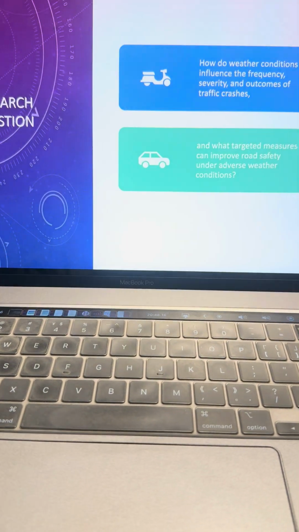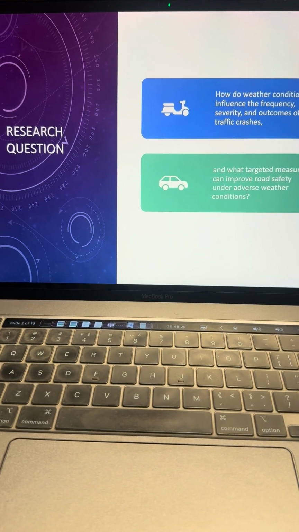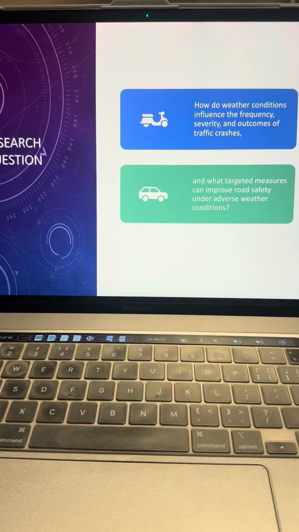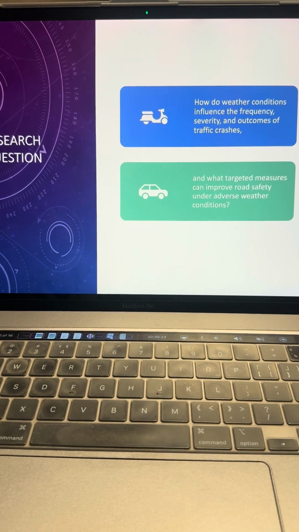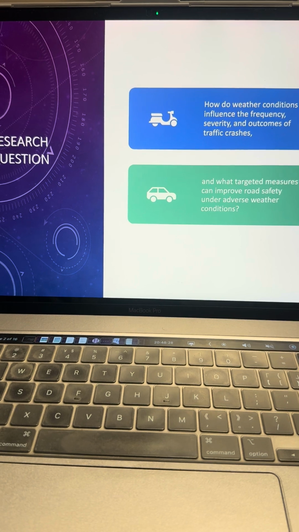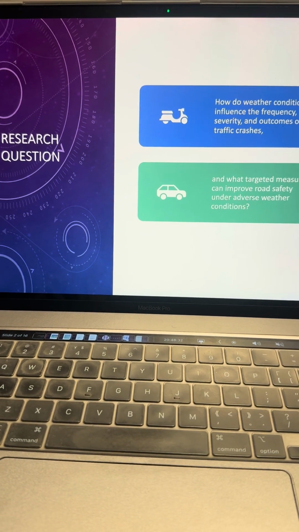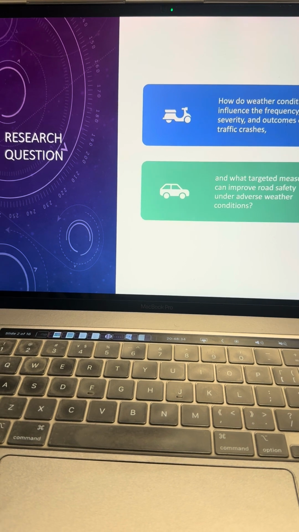Now, let's begin. My research question for this project is twofold. The first one is, how do weather conditions influence the frequency, severity, and outcomes of traffic crashes? And the next one is, what targeted measures can improve road safety under adverse weather conditions?